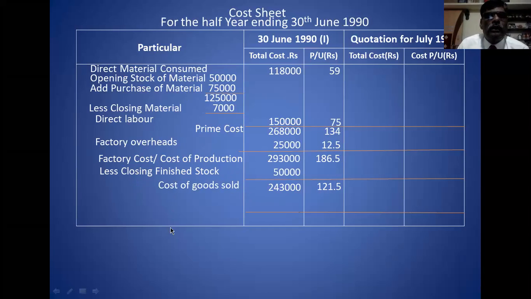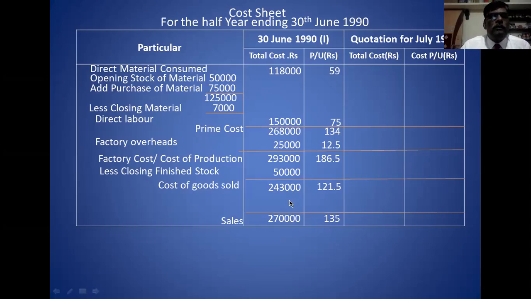Therefore, you leave one line, take the sale. Sale is 2,70,000. Per unit is 135. 2,70,000 divided by 2,000 is 135. And take the difference. The difference is called profit. Profit is 20,000. Total per unit is 13.5.